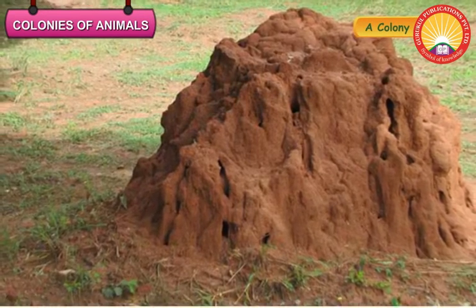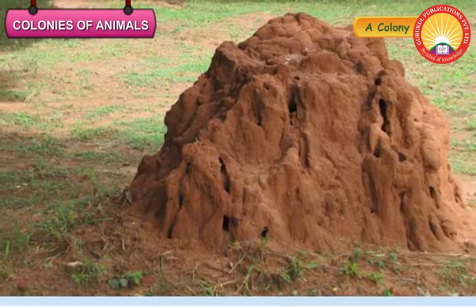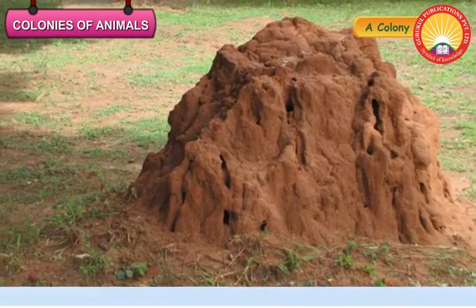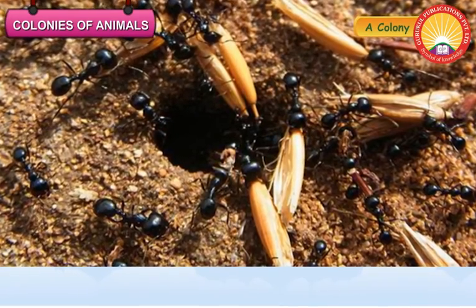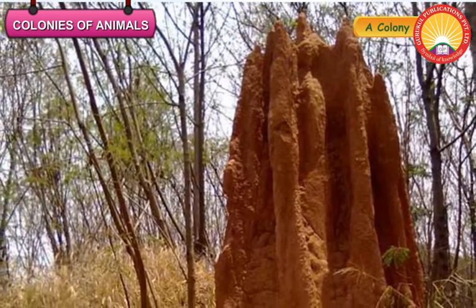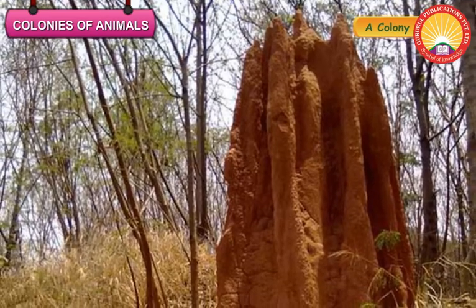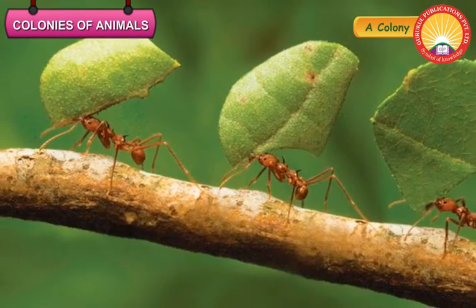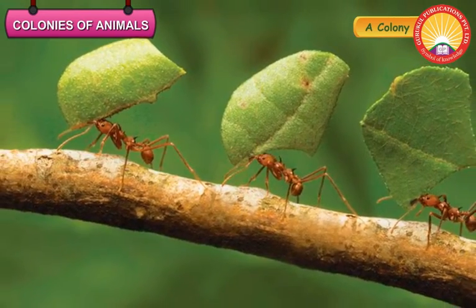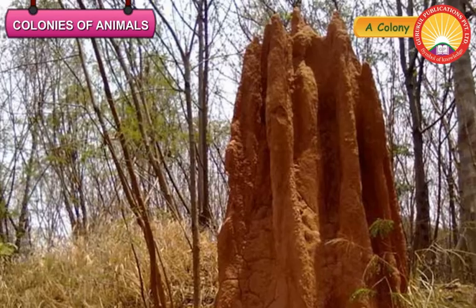A colony of ants. Ants live in colonies together in an anthill. They usually build their colonies underground. An anthill consists of a series of chambers connected to each other by small tunnels. The worker ants of the group are very hard-working.